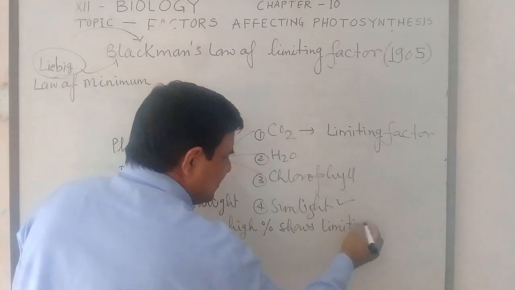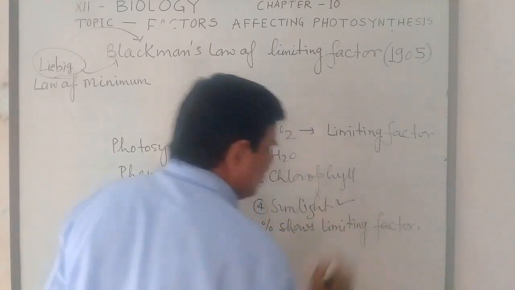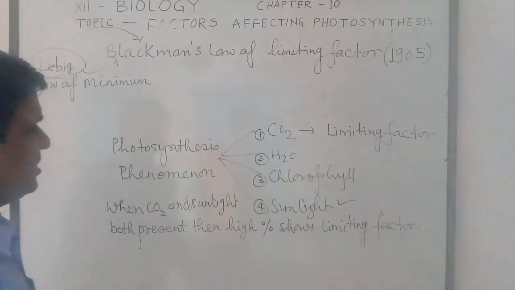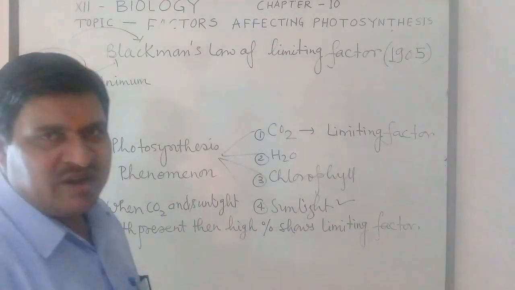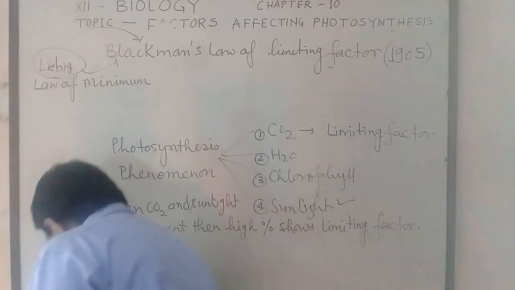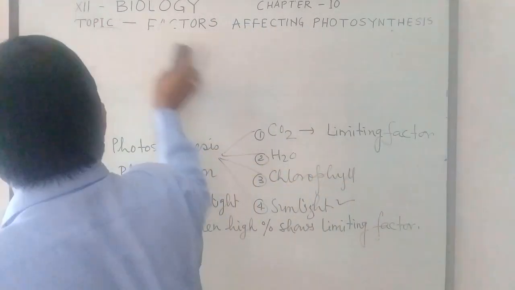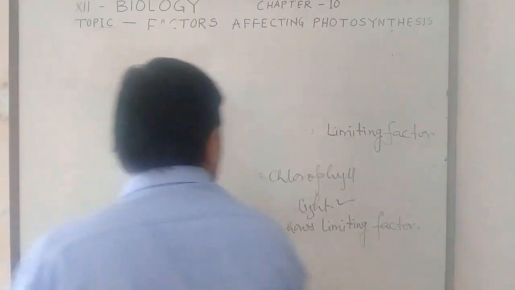In this case, high percentage shows limiting factor for photosynthesis. One very important point as a 2-minute lecture, that is one important point of this topic, that is the cardinal points.